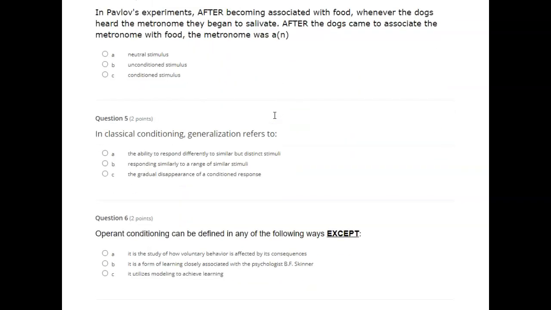In Pavlov's experiments, after becoming associated with food, whenever the dogs heard the metronome, they began to salivate. After the dogs came to associate the metronome with food, the metronome was an A. Neutral stimulus, B. Unconditioned stimulus, C. Conditioned stimulus.